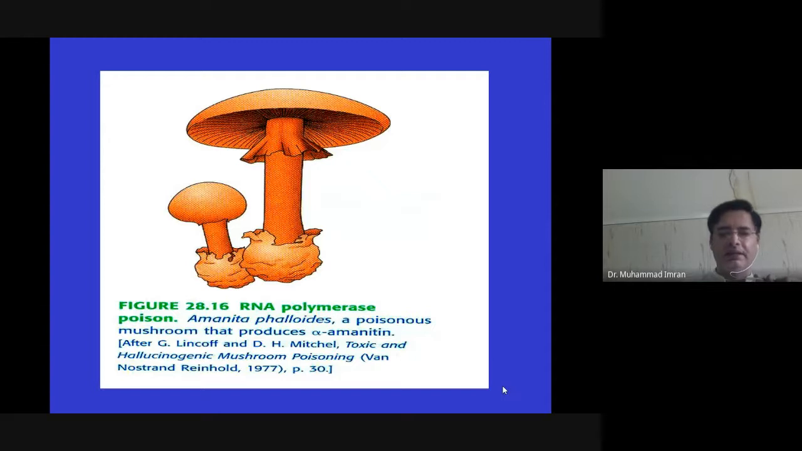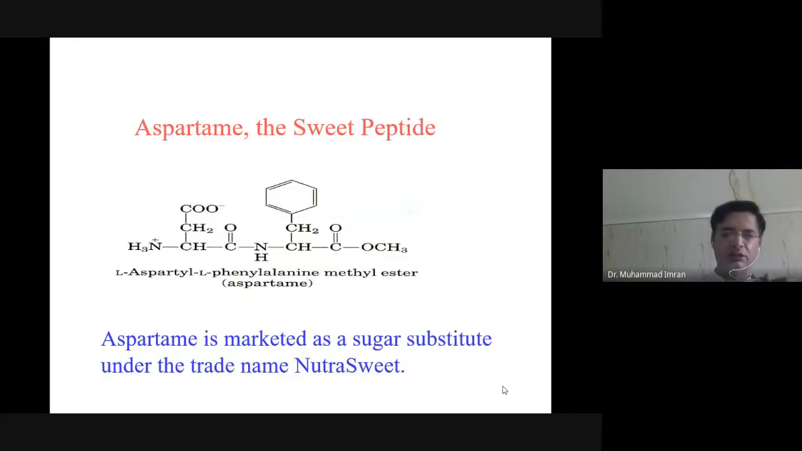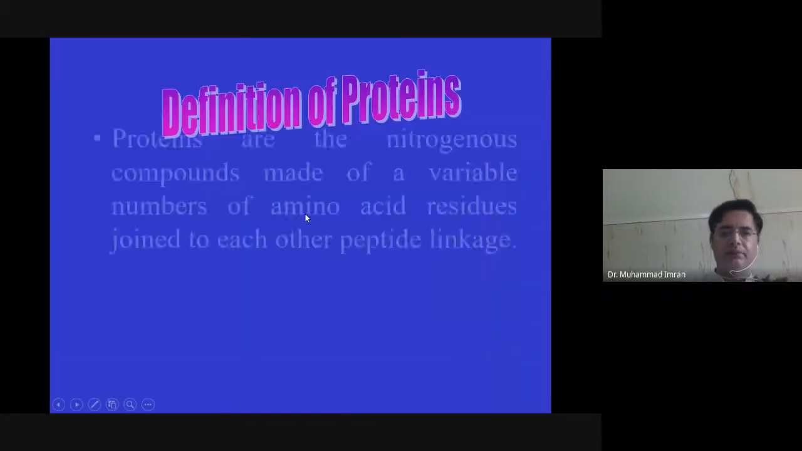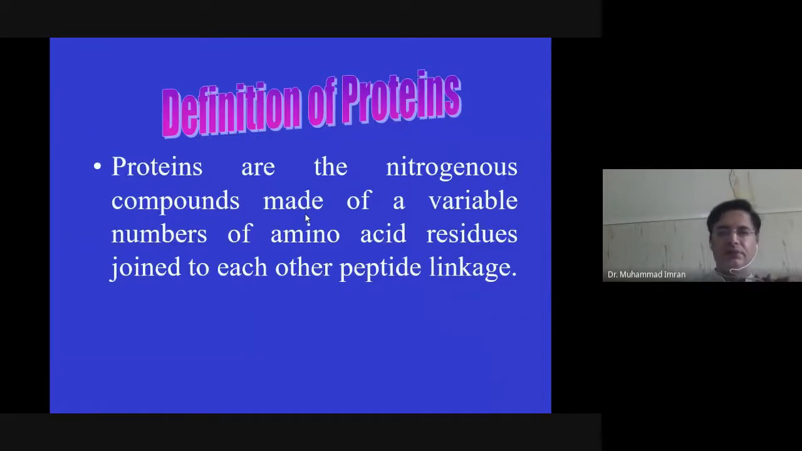This Amanita phalloides is a poisonous mushroom which produces alpha-amanitin, a poison which causes death to the human body. This is an artificial sweetener made up of aspartic acid, phenylalanine, and methyl ester. It is also used under the trade name NutraSweet, and it is used as an artificial sweetener in diabetes mellitus.